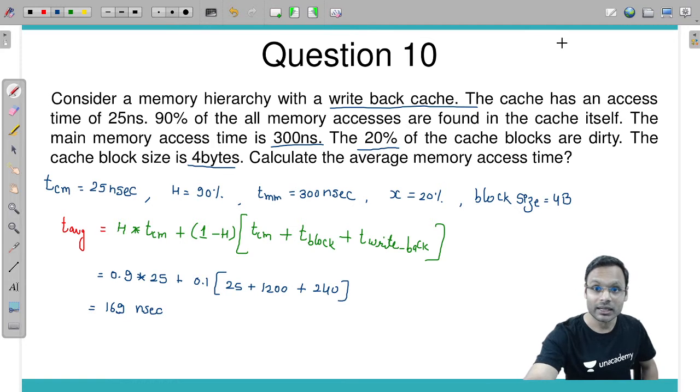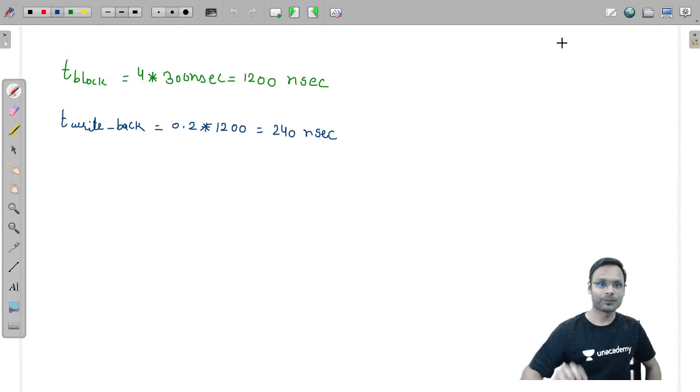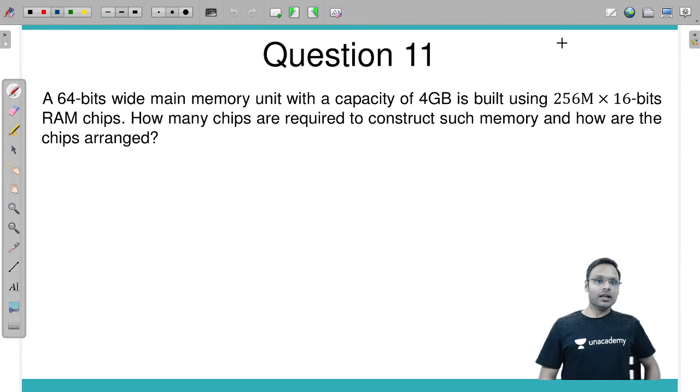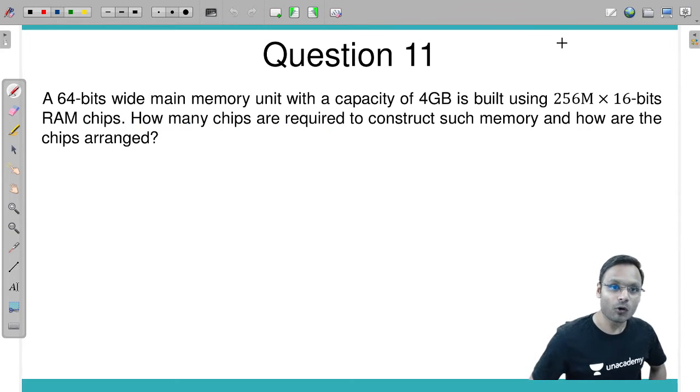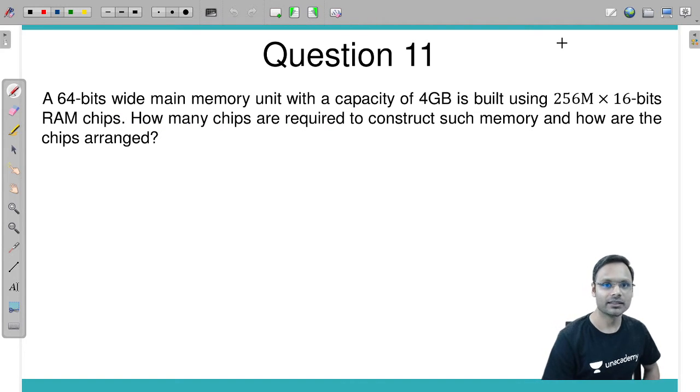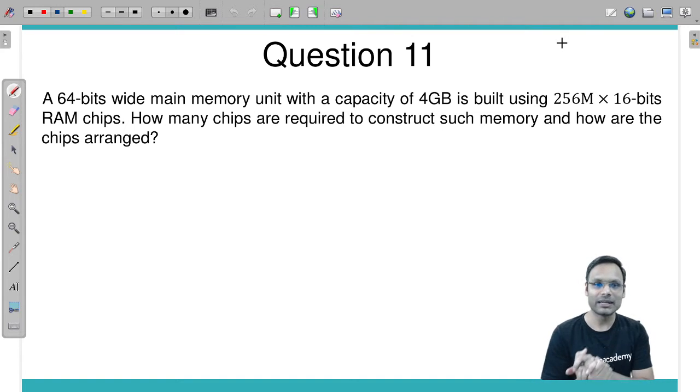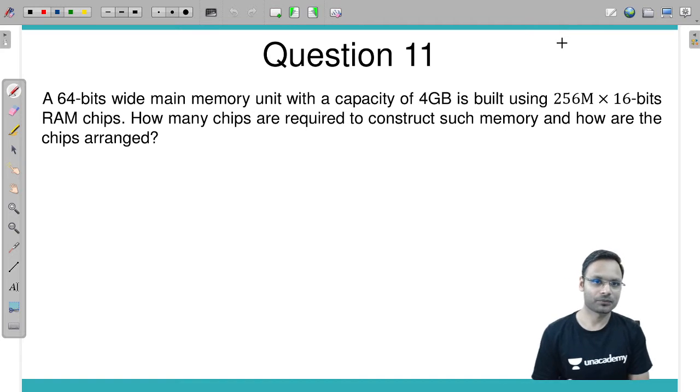Here is question number 11 for you. A 64 bits wide main memory unit with a capacity of 4 GB is built using 256M cross 16 bits RAM chips. How many chips are required to construct such memory, and how are the chips arranged?